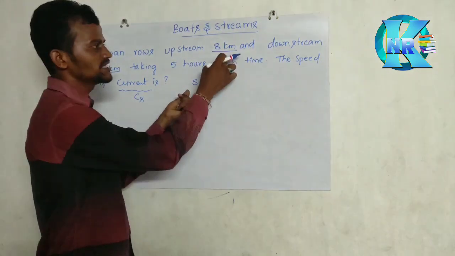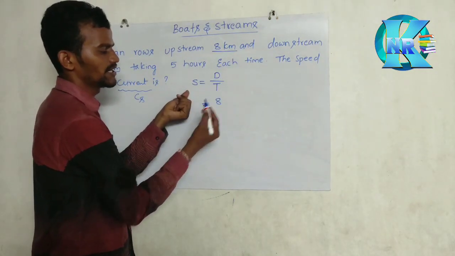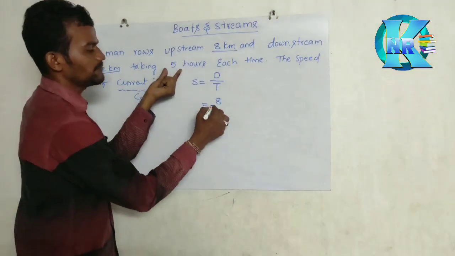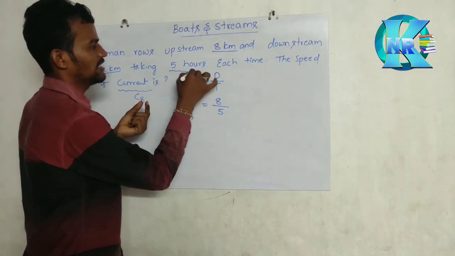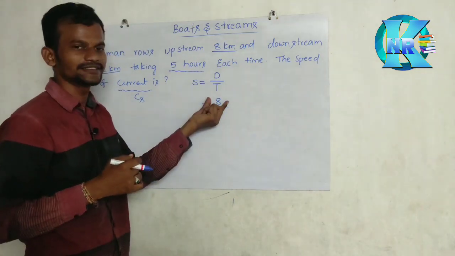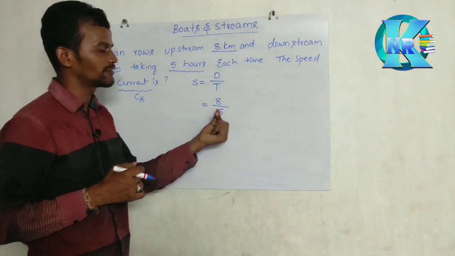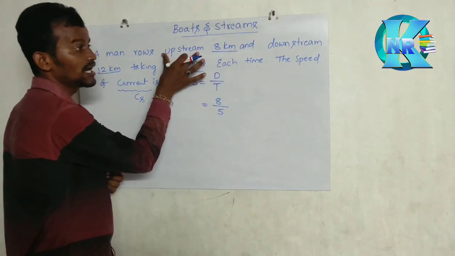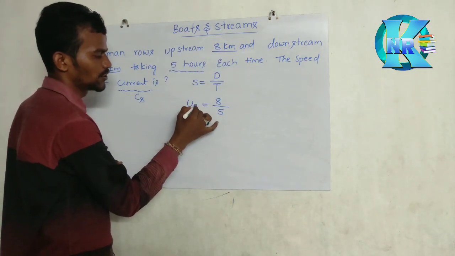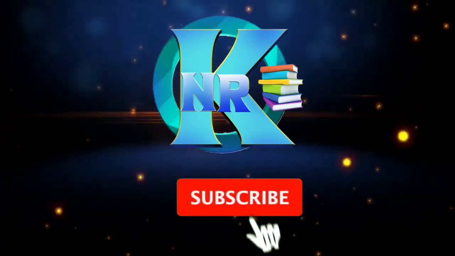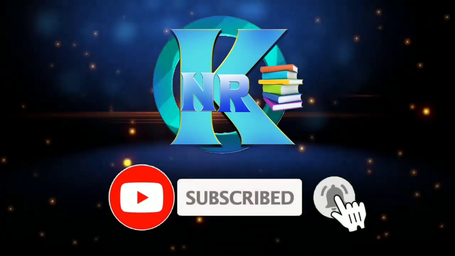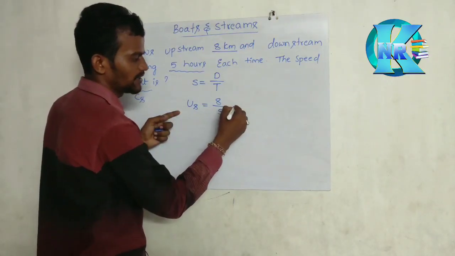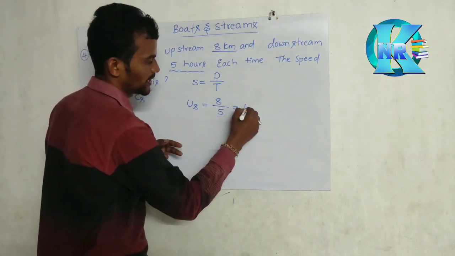Here how much distance is traveled? 8 kilometers. Okay. But how much time do they travel? 5 hours. So distance is 8 and time is 5 hours. 8 by 5 is a speed, but in which direction is it going? Upstream. Upstream speed is Us. Now Us is equal to 8 by 5. 8 by 5 is nothing but how much? 1.6.